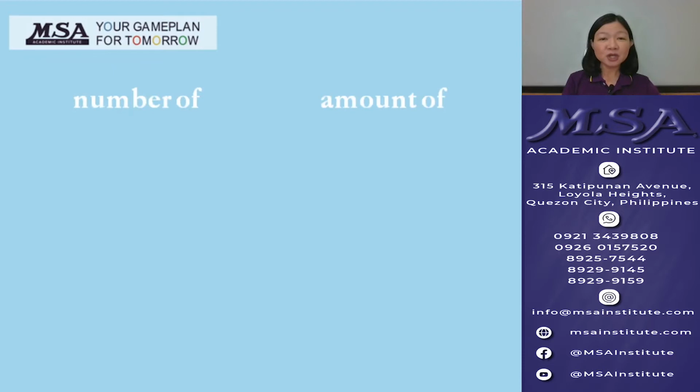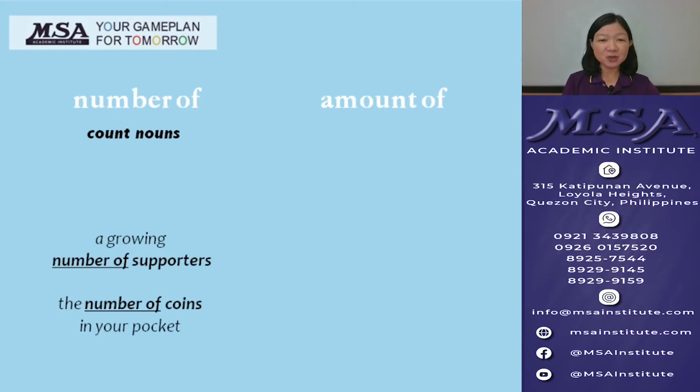Second on our list are number of and amount of. We say number of with count nouns. For example, we say a growing number of supporters because supporter is a noun that can be counted. We say the number of coins in your pocket because coin is a noun that can be counted.